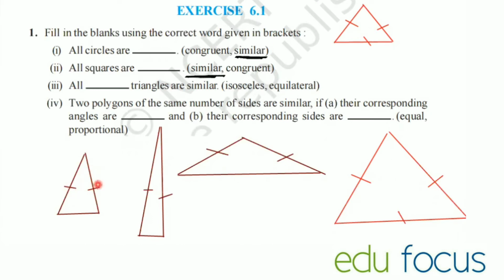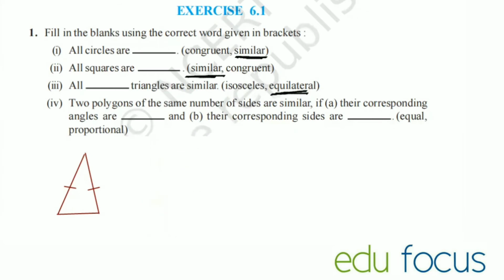Though these are isosceles, these are all isosceles triangles, but they are not of the same shape. But equilateral triangles are of the same shape, though sizes may differ. Sizes might differ, but the angles remain the same. Here it is 60, 60, 60. This also is 60, 60, 60. Then it is called similar. So these two are similar. So the answer is equilateral.